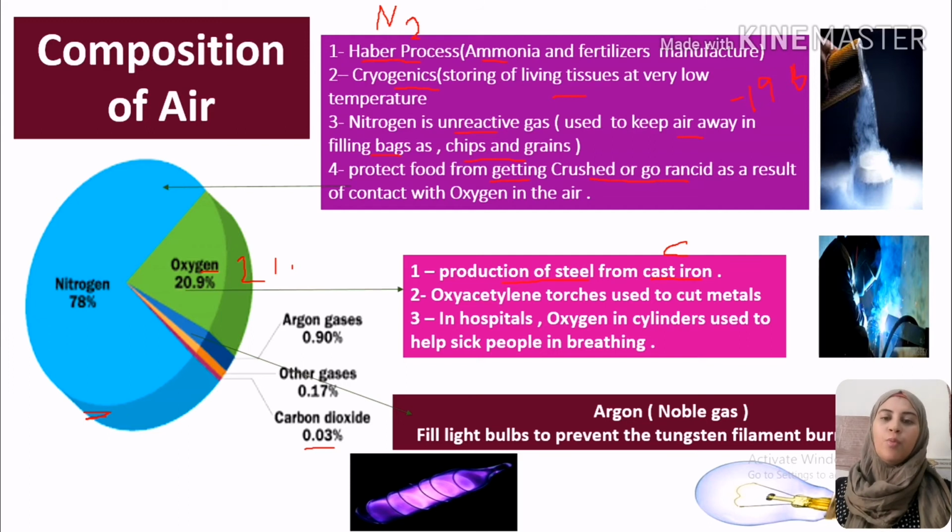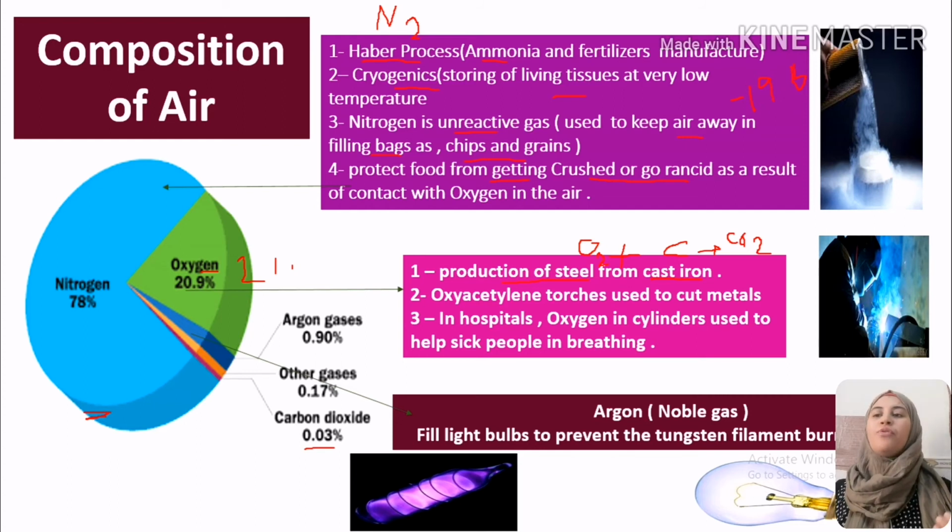We want to remove excessive carbon. We will remove excessive carbon by reacting it with oxygen. By reacting carbon with oxygen, it will form carbon dioxide gas. Carbon dioxide gas will be removed and we will have steel by adding other metals to form the alloy.